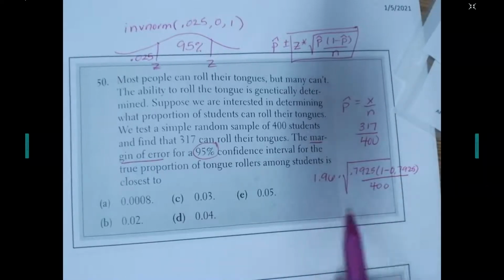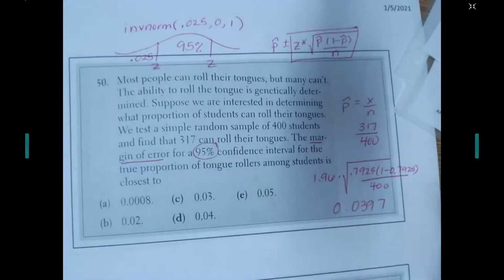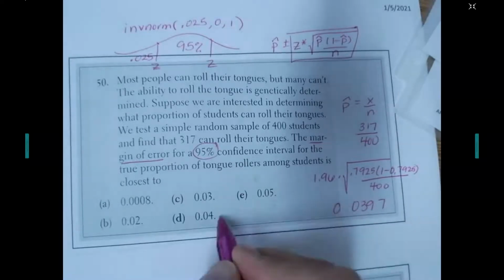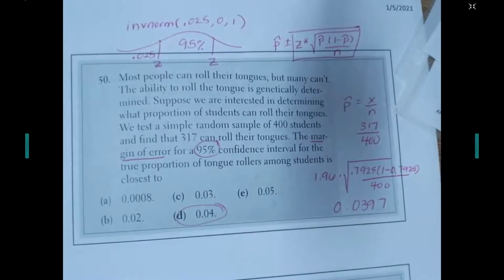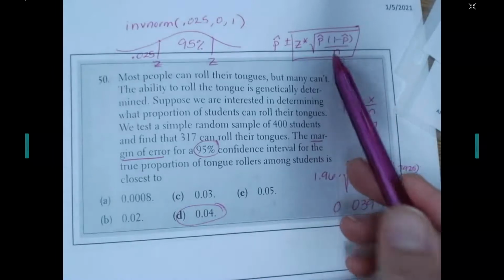So now all I need to do is crunch this out. So 0.7925 times 1 minus 0.7925, divided by 400. Square root of that answer, times 1.96. And if you crunch all that out, I got 0.0397. So that's going to round up to 0.04.